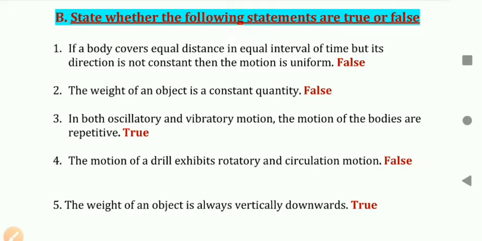No, the motion of a drill exhibits rotatory as well as translatory motion. That's why this statement is false. Fifth, the weight of an object is always vertically downward. Yes, this is a true statement. So this is all about true and false.